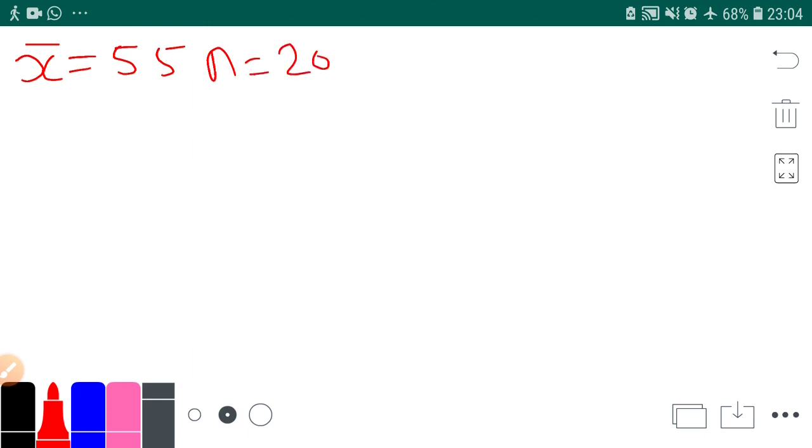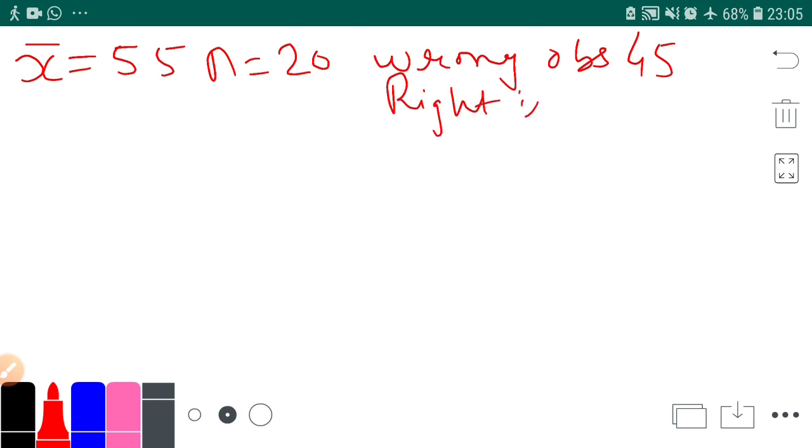And as I told you, the wrong observation is 45 and the right observation is actually 54. In the question it is written as 54.